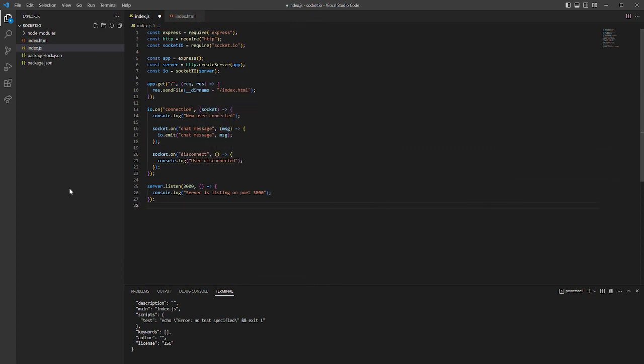And that's all. Right now we've just got our application, but first of all, we need to run that application. So when we are inside our socket.io folder, we need to call node index.js, that is the name of our file, and press enter. Server is listening on port 3000.